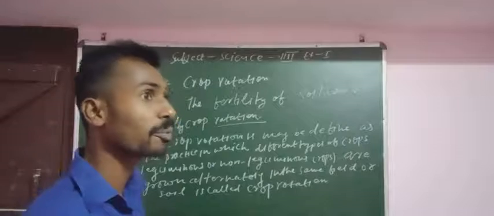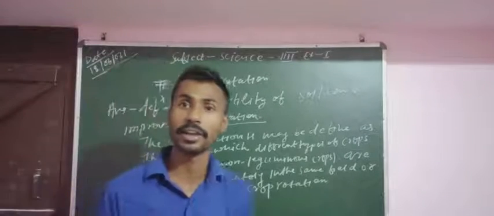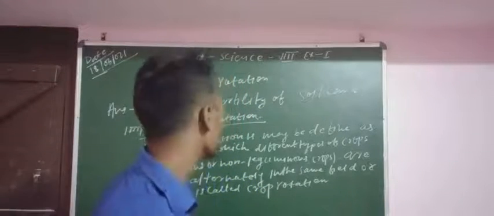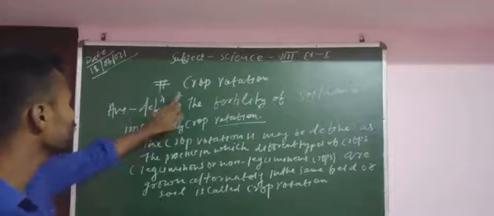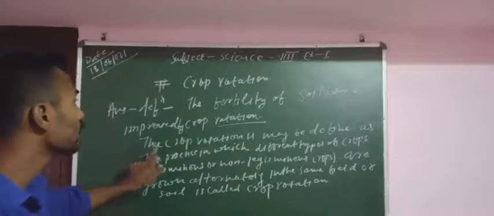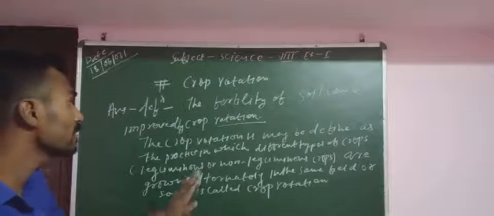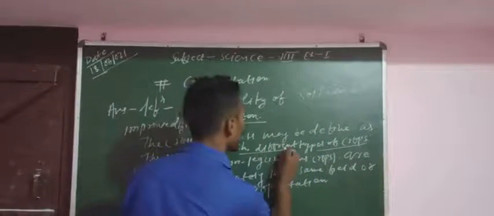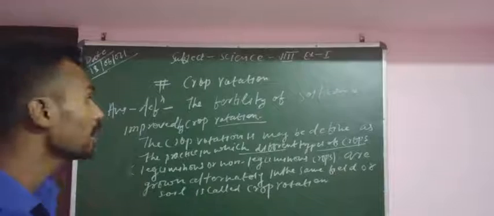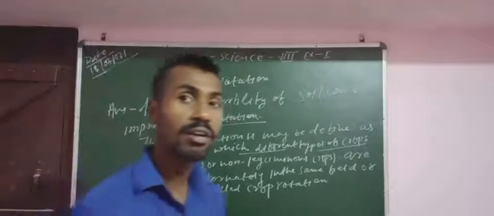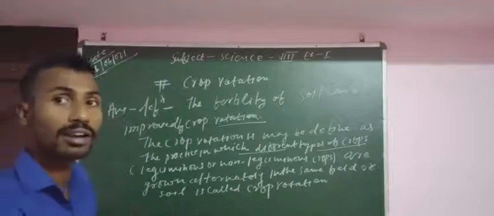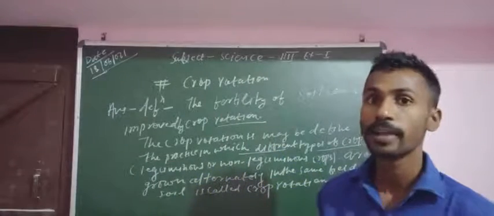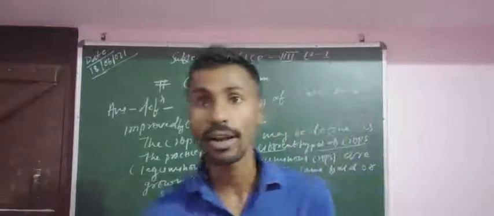Crop rotation means that the fertility of soil can be improved or maintained for other kinds of crops. Crop rotation may be defined as the practice in which different types of crops, leguminous crops or non-leguminous crops, are grown alternately in the same field. That is called crop rotation.